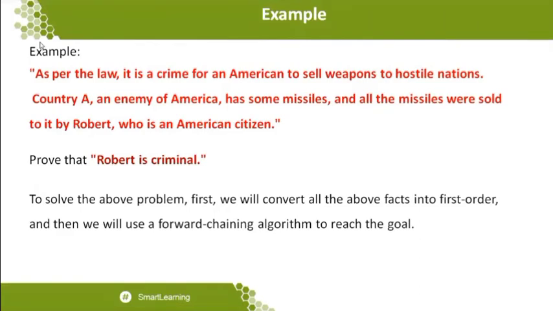So to solve the above problem, first we want to convert all the facts into first order logic, and then we will use the forward chaining algorithm to reach the goal. At present, specifically, our goal is Robert is a criminal. That is our specific goal.